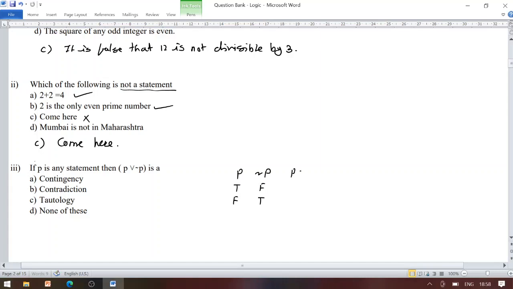While we are finding here P disjunction negation P, as everyone knows, F disjunction F becomes F, remaining all entries are true. So if P is any statement, then P disjunction negation P is a tautology. Once all entries in the last column are T and T only, so we have option C, tautology.